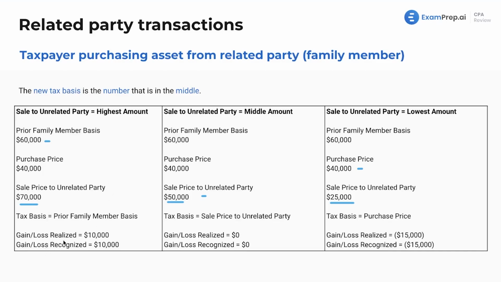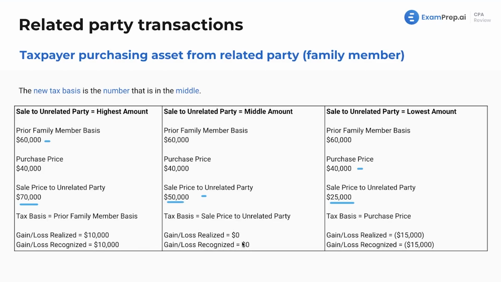Now, what about the gain or loss realized and recognized? In this case, this is going to be $10,000. That is going to be from basis, selling price minus basis, right? That's pretty much how it works. In this case, because the basis is 50 and the selling price is 50, there's no gain or loss realized or recognized.